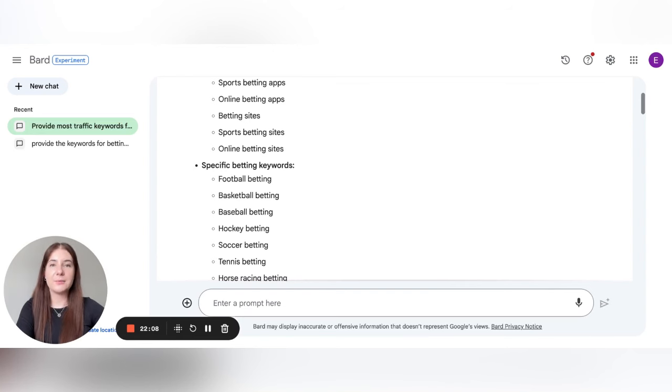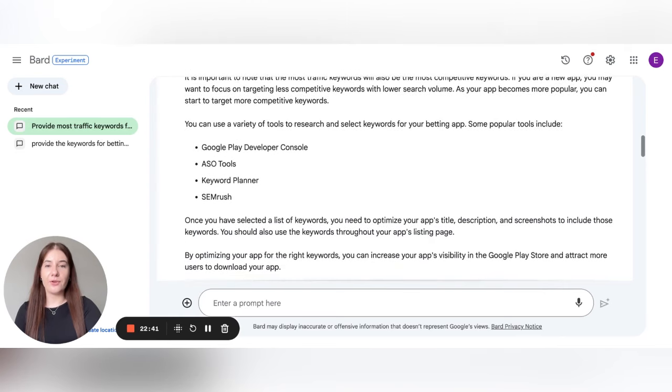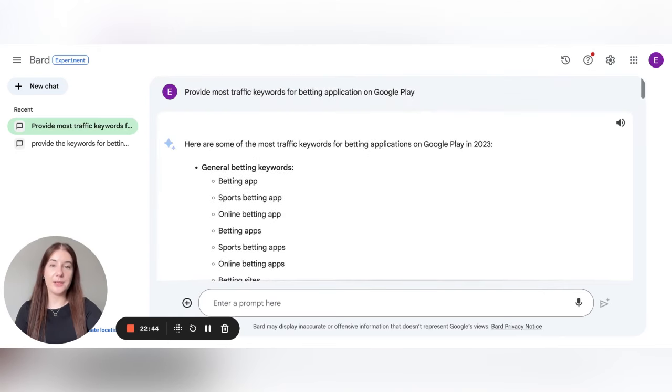And when we are talking about text creation, I would prefer ChatGPT, because the text created by ChatGPT is really exceptional. It has some mood. When we are talking about BART, these texts are more structured with more points. Text created by ChatGPT, I suppose, may be more useful when you create the description for your application. But when you look for keywords, I would recommend using BART. These keywords are really more relevant and more useful than the ones provided by ChatGPT in the previous videos.